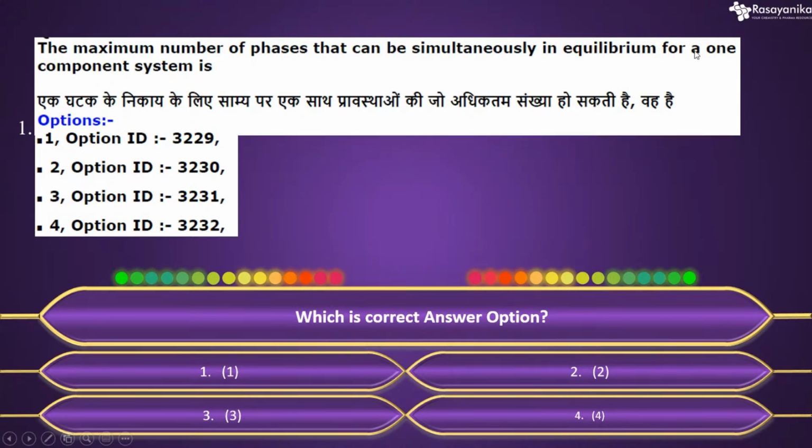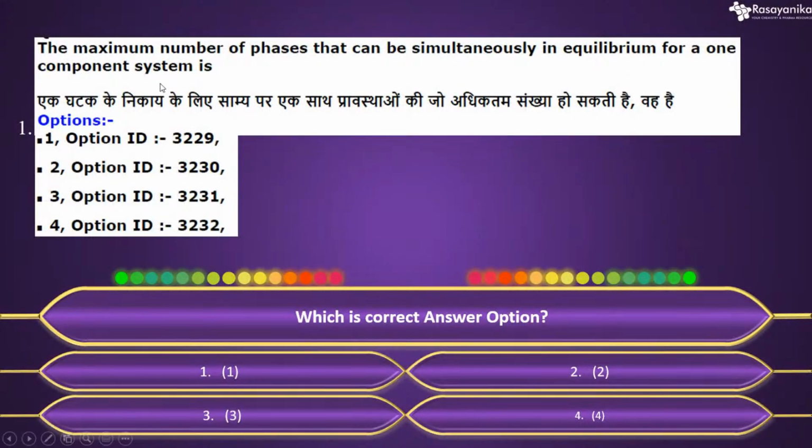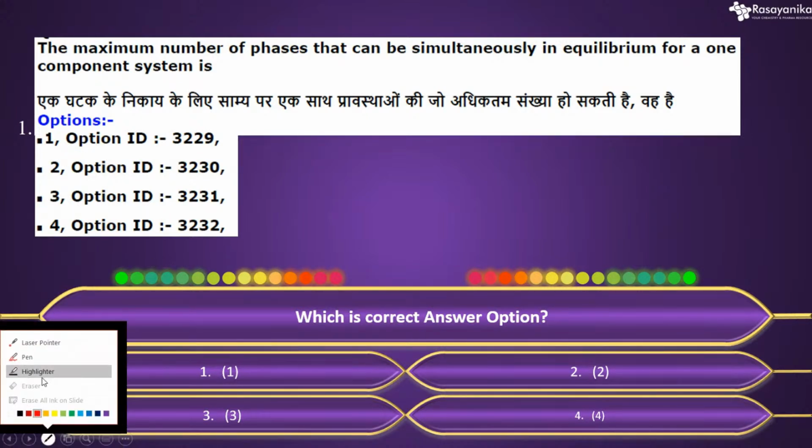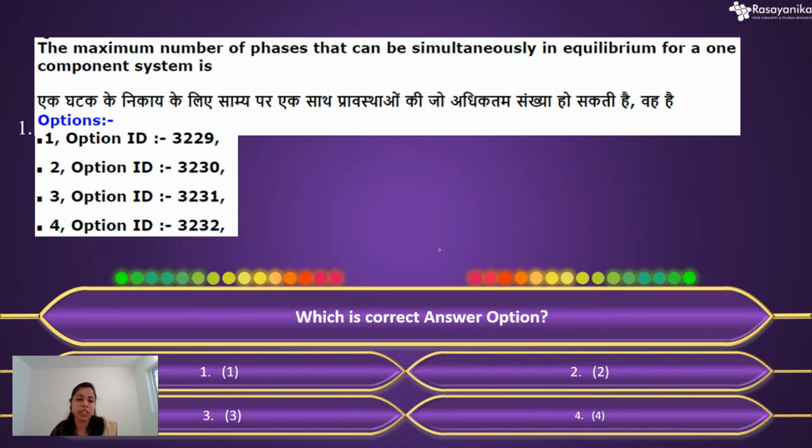Okay, so Rajupa answered, good evening Rajupa, and you answered option 2. Let's see whether it is correct or not. No, this is not the correct option. The correct option will be option 3, that is, the maximum number of phases will be 3. So why will the maximum number be 3? Let's jump to our solution. Rajupa has answered again, option 4. Okay, Rajupa, just wait for a minute and I am going to solve this.